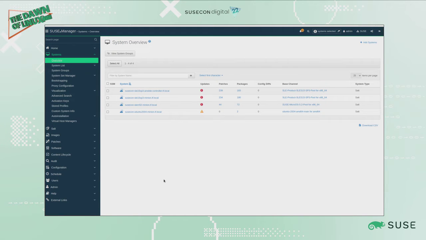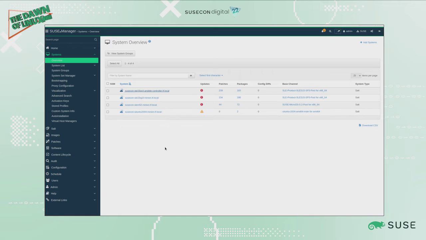This is our SUSE Manager server, in this case version 4.3 public beta. The first thing we need to do in order to manage an Ansible control node in SUSE Manager is to register the Ansible control node in SUSE Manager. In this case, we see that our Ansible control node is already registered as a system, a Salt minion. If not, you would need to go to Bootstrap and bootstrap this Ansible control node system as usual.